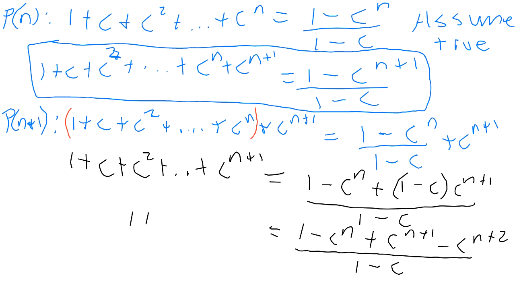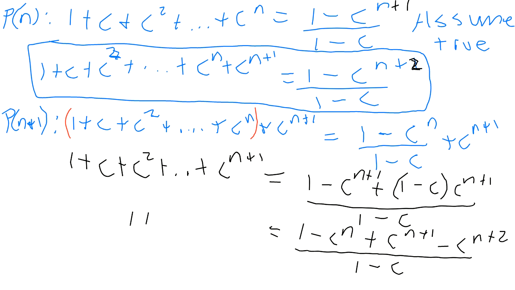Did you guys make a mistake somewhere? I just feel that I made one. I'm not sure where. Oh, I knew there was a mistake. We want to show this, c^(n+2). That's what we want, because this was supposed to be c^(n+1) at the start. I knew there was something wrong here. So you see me putting in all the plus ones. Those plus ones should have been there before.